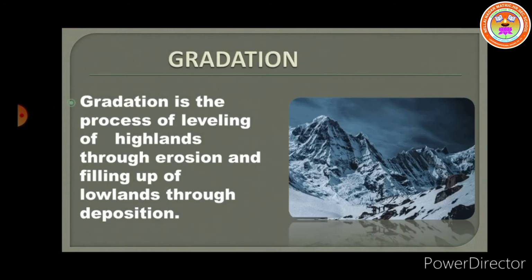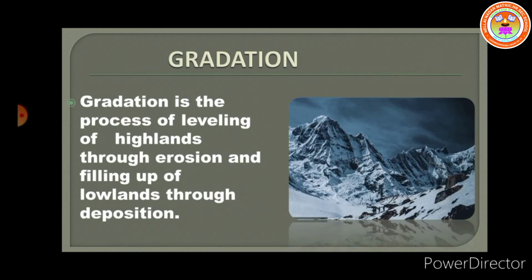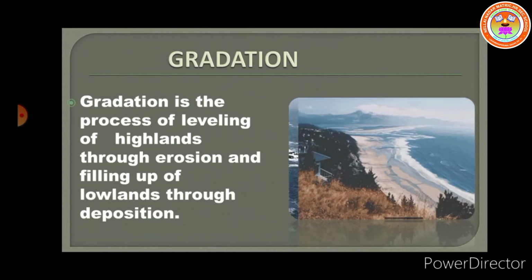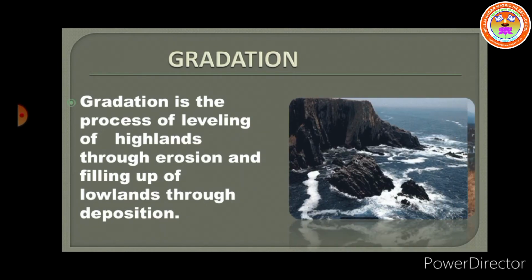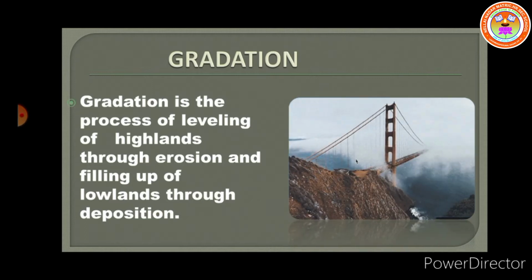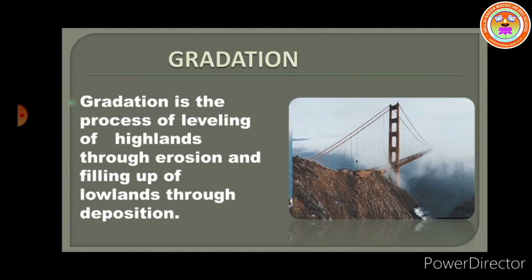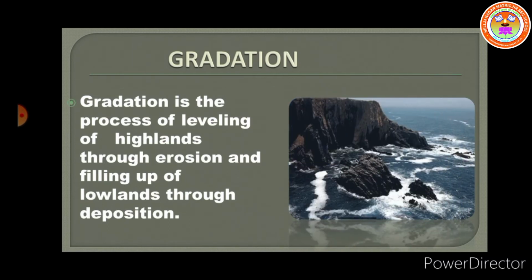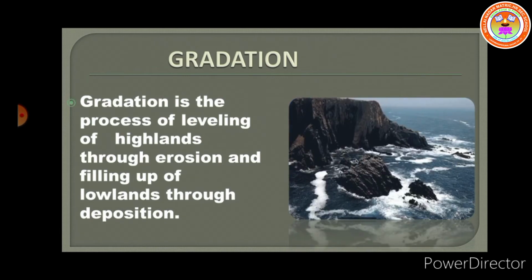Landforms is mainly due to gradation. Gradation means the act of arranging in land. Gradation is the process of leveling the land by means of natural agents like rivers, winds, sea waves, glacial actions, that is moving ice, plants, animals and humans. These are the natural agents.